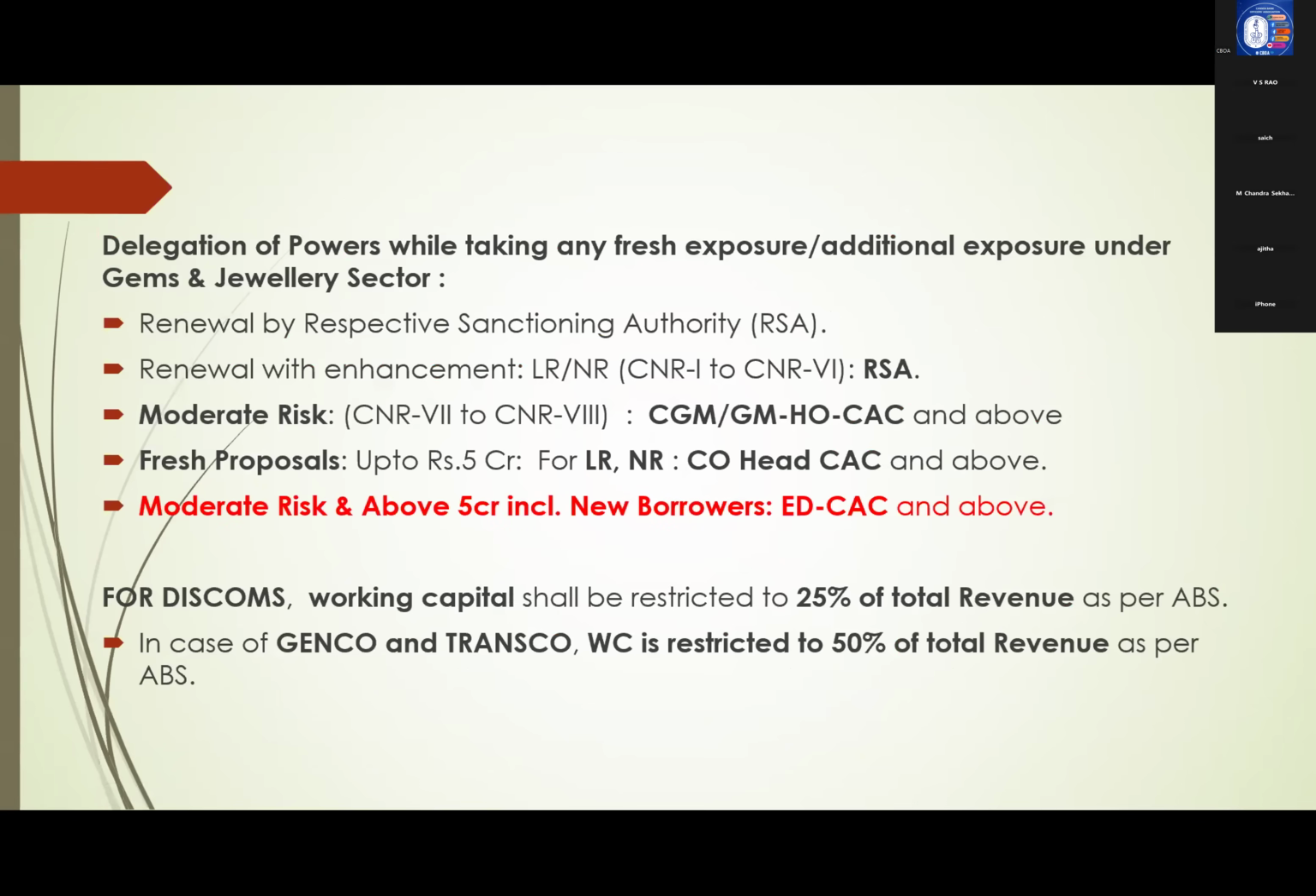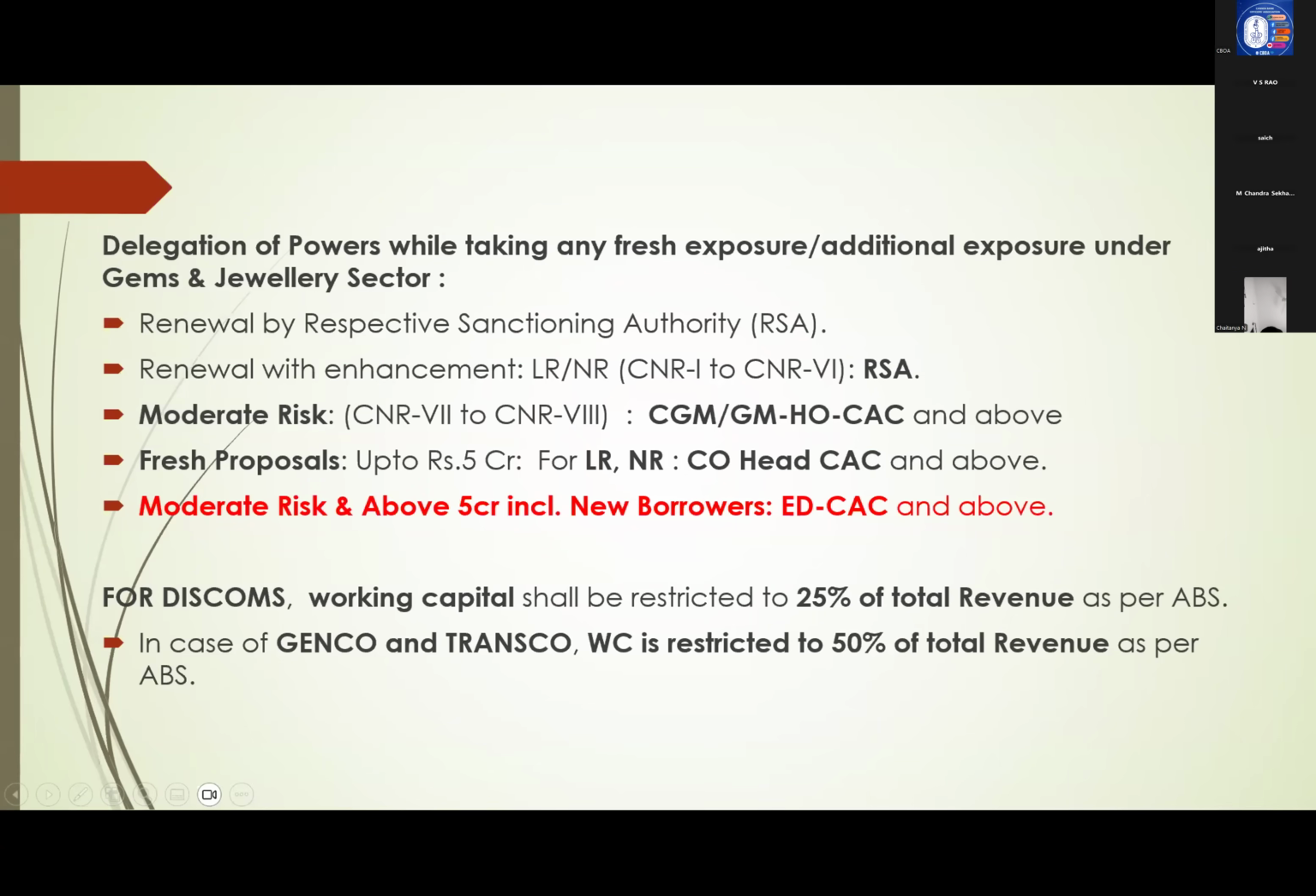Okay, delegation of powers for gem and jewelry. Current year change, it is important. Only this point I will go through. Moderate risk rated accounts and above 5 crores accounts, including new borrowers, sanctioning authorities, ED, CAC, and above. This is the latest change, current year change.